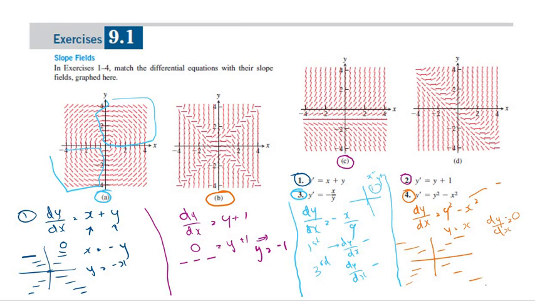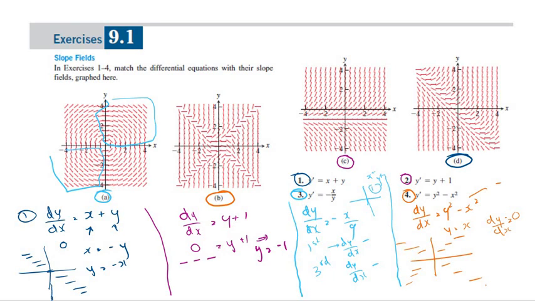Now we have to see why 1 is equal to D. So let's look at this. So I'll have to erase this. This part is incorrect, in fact. So here the gradient is equal to 0 when x is equal to minus y and y is equal to minus x. And that's only this side, because here y is equal to minus x, and here x is equal to minus y.